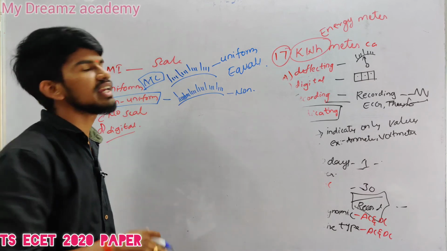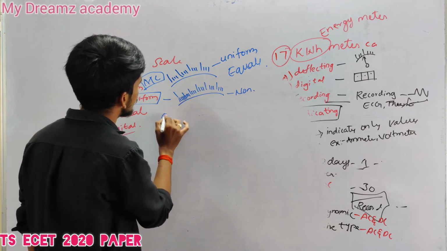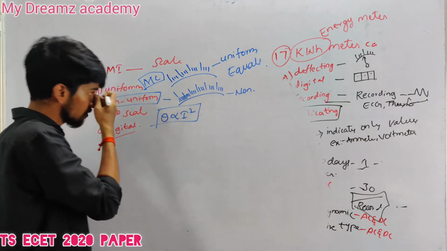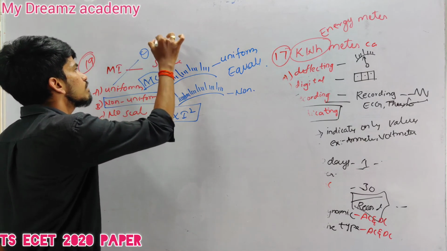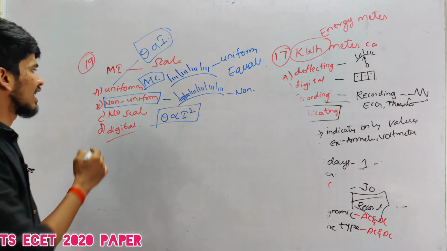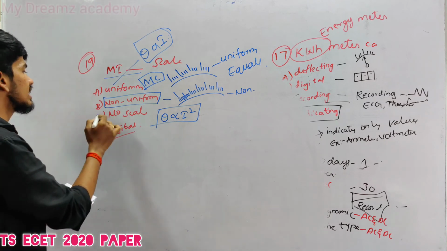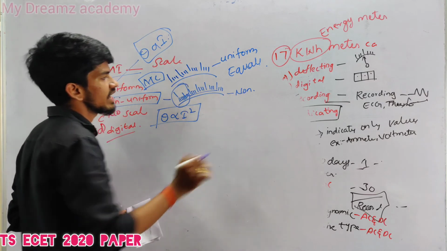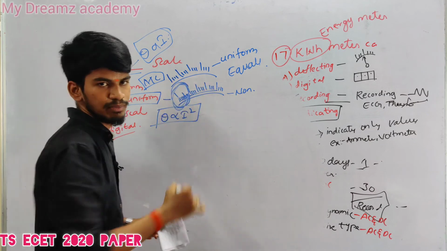The equation representation is that for non-uniform, theta is proportional to I squared, and for uniform, theta is proportional to I. So our correct option for the MI instrument scale is non-uniform, cramped at the start and uniformly divided. And this cramped at starting is very much important.